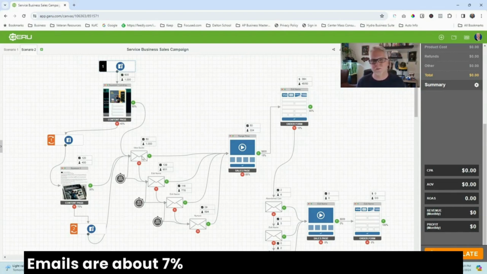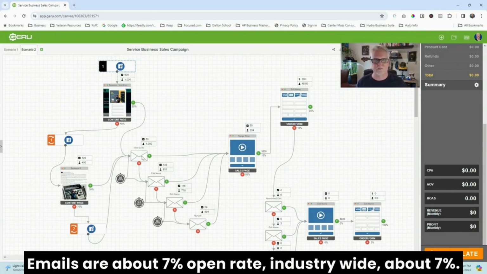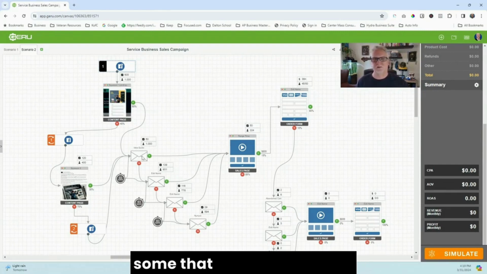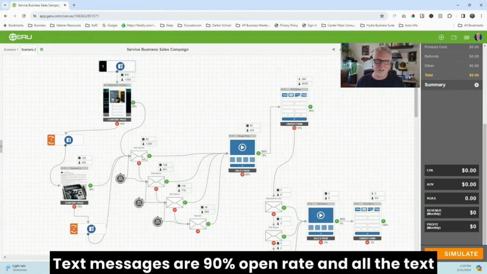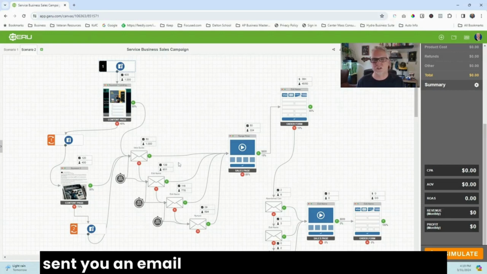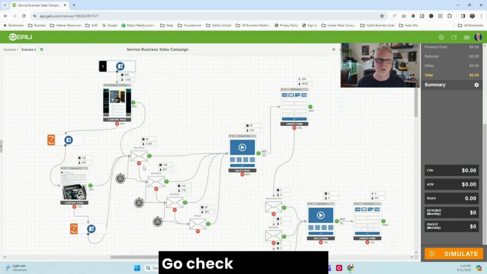Emails are about 7% open rate industry-wide, about 7%. Every once in a while, you'll get some that can get up to 12%. Text messages are 90% open rate. And all the text message is going to do is say, hey, we just sent you an email on the information you asked for. Go check your email.